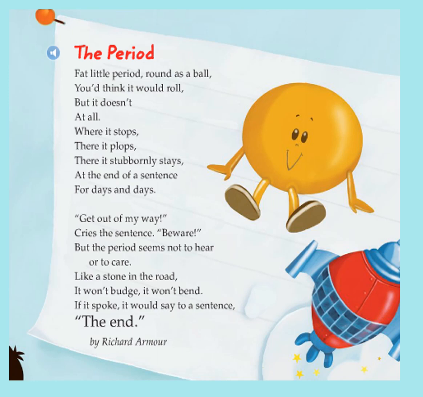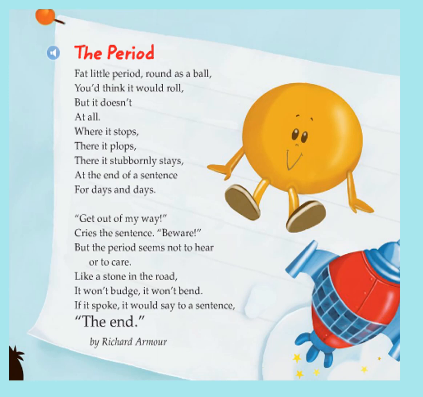Fat little period, round as a ball. You'd think it would roll, but it doesn't at all. Where it stops, there it plops. There it stubbornly stays, at the end of a sentence for days and days. Get out of my way, cries the sentence, beware. But the period seems not to hear or to care. Like a stone in the road, it won't budge, it won't bend. If it spoke, it would say to a sentence, the end.